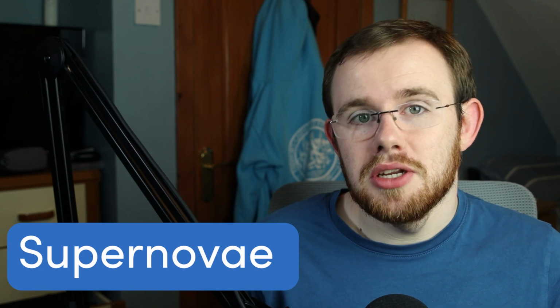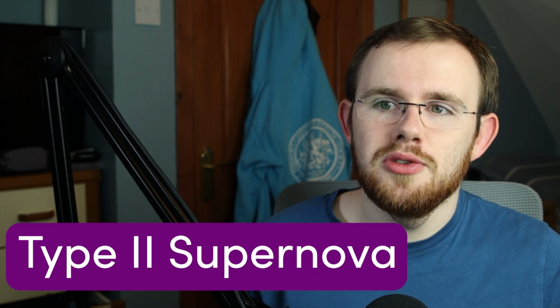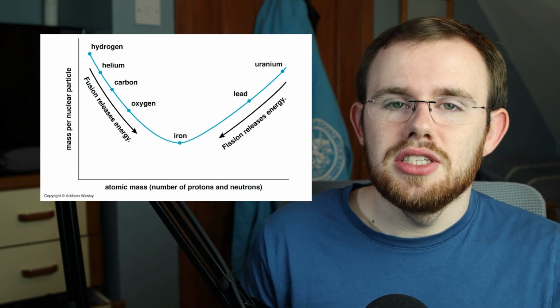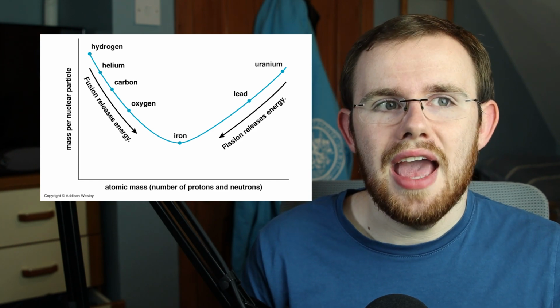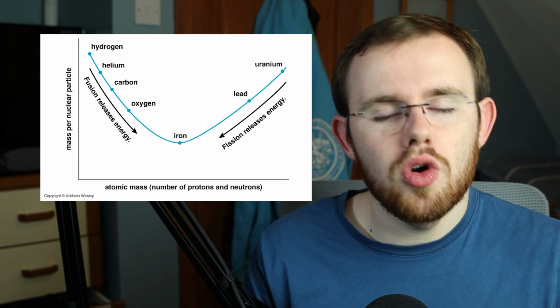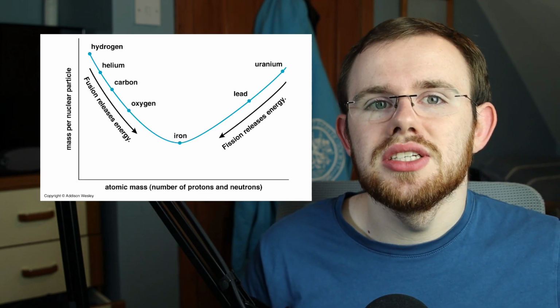There are two main types that I'm going to talk about. The first is called a Type II Supernova. A Type II Supernova is a bog standard supernova. It's the one you get when a massive star reaches the end of its life. The core has fused all of the atoms in its core all the way up to iron, and then it tries to fuse iron. The main difference when it tries to fuse iron into a heavier element is that iron doesn't fuse exothermically. It takes more energy to fuse iron into something else than that reaction gives out.